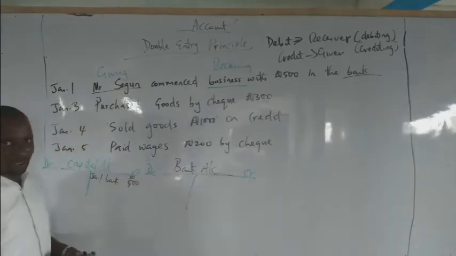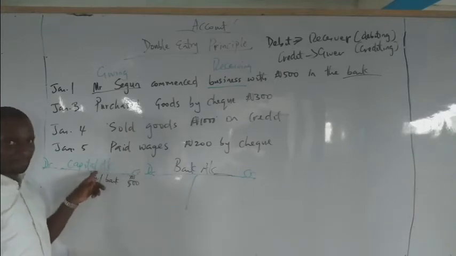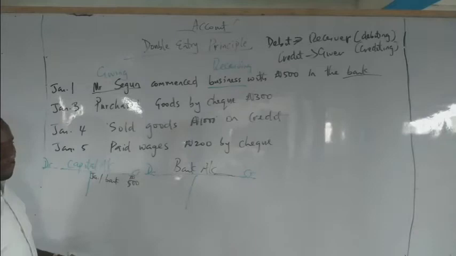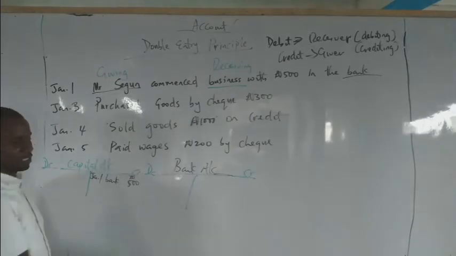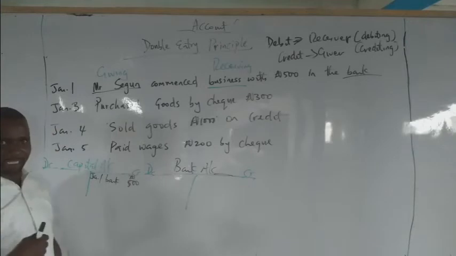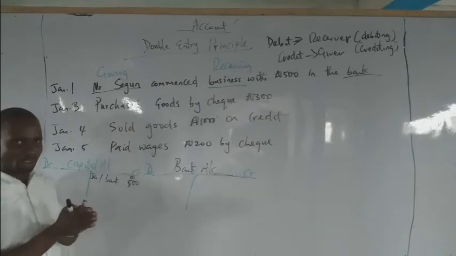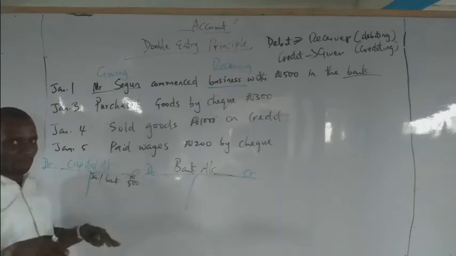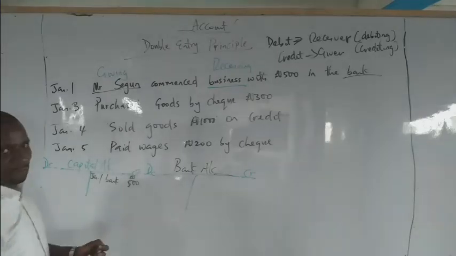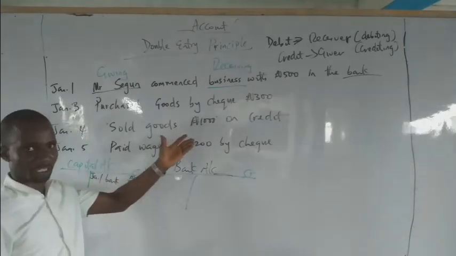Very good. So we have credited the giver, which is the giving account. And what is the giving account here? Capital. Then, of necessity, must we debit the what? Receiver. Because as one party is giving out, the other party is receiving. So they are always giving out value in equal amounts. But it may not be in the same form. Why did I say it may not be in the same form? We'll get a better appreciation of that later.